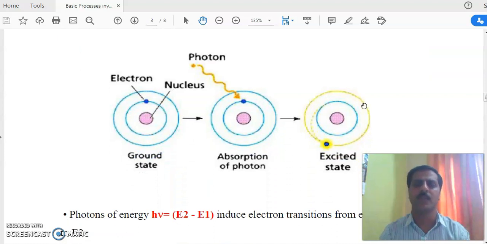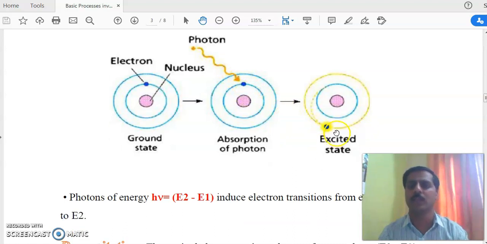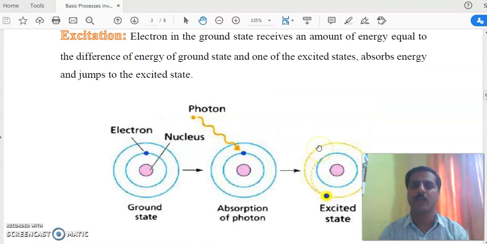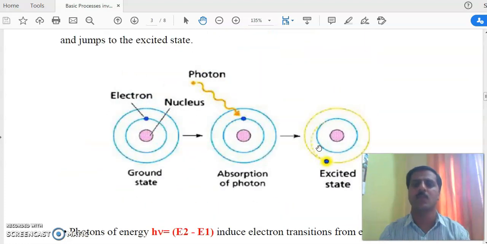Here I am showing you in the diagram the structure of an atom: nucleus at the center, then the electron revolving in a fixed orbit, n is equal to 1, the ground state. When a photon is incident on that electron which is in the ground state, it absorbs that photon, and by absorbing that energy from outside, it goes to the excited state, that is n is equal to 2.